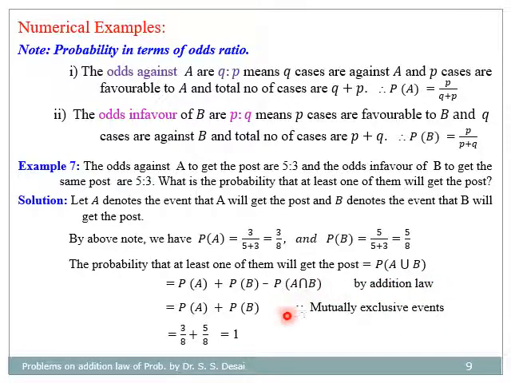And as A and B are mutually exclusive here, because only one will get the post, that is equal to probability of A plus probability of B, so that is equal to 3 by 8 plus 5 by 8, equal to 8 by 8, that is equal to 1.